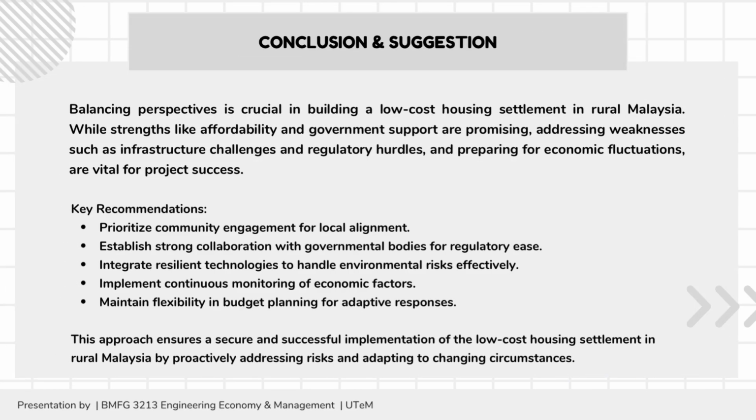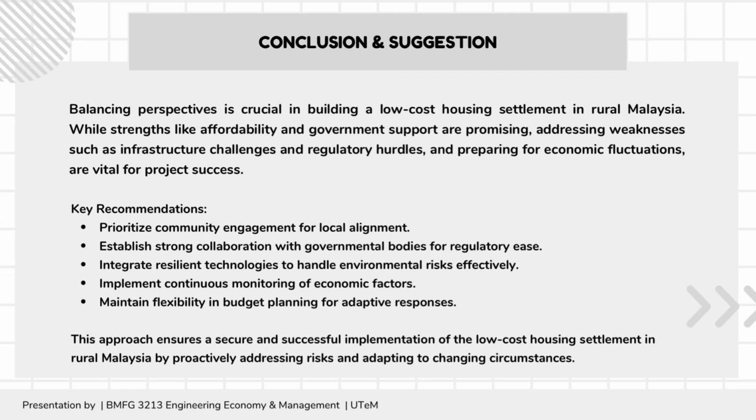The conclusion is that balancing perspective is crucial in building a low-cost housing settlement in rural Malaysia. While strengths like affordability and government support are promising, addressing weaknesses such as infrastructure challenges and regulatory hurdles, and preparing for economic fluctuation, are vital for project success.